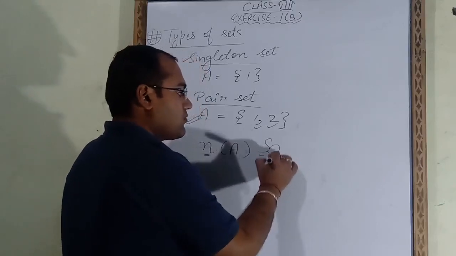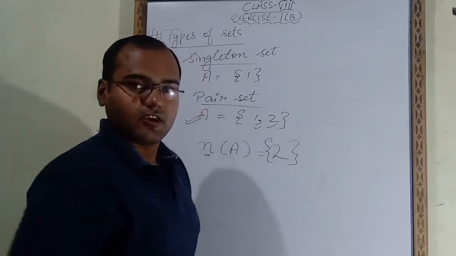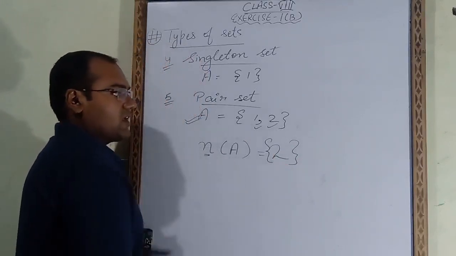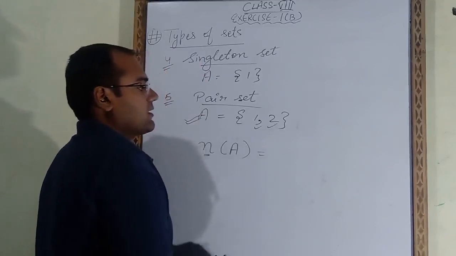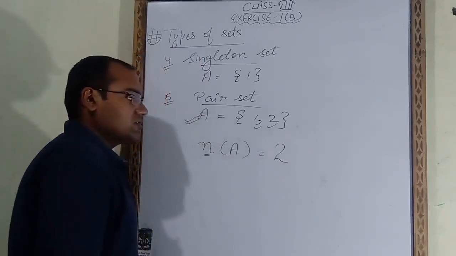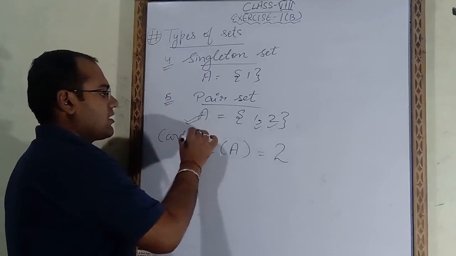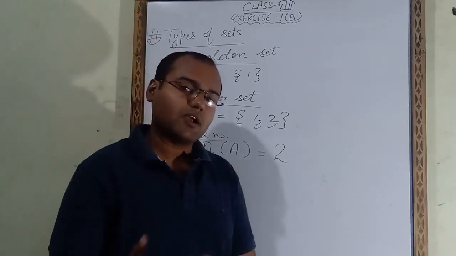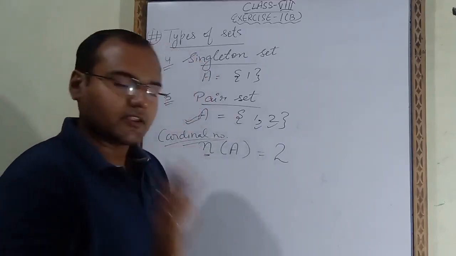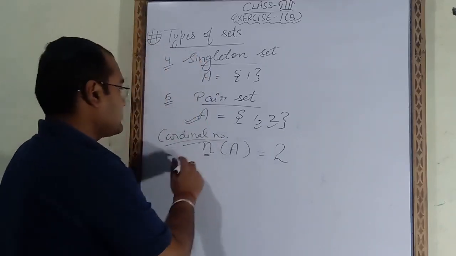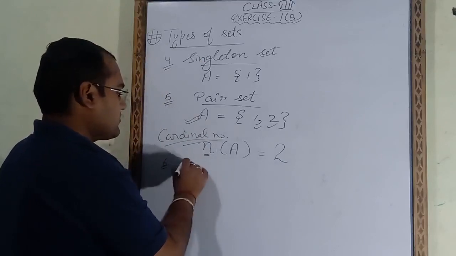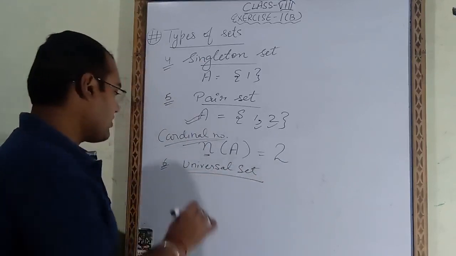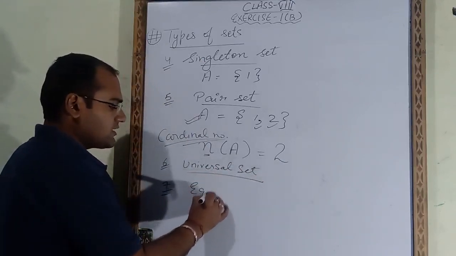But don't put this 2 inside the curly bracket. If you write it like this, then this will be wrong. So in order to write cardinal number of A, we have to simply write 2. So this is the cardinal number. So in order to write cardinal number, what we have to do? We have to simply count the elements of the set. How many are there? Now the sixth one is universal set. That is already over. Now the seventh one is equivalent set.